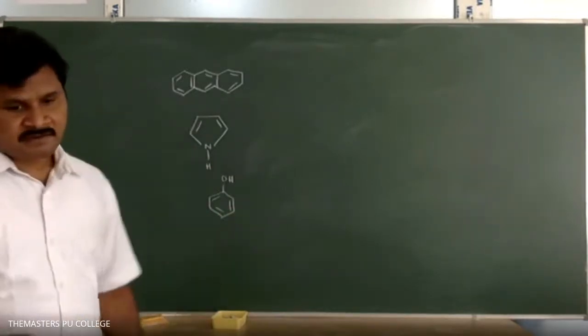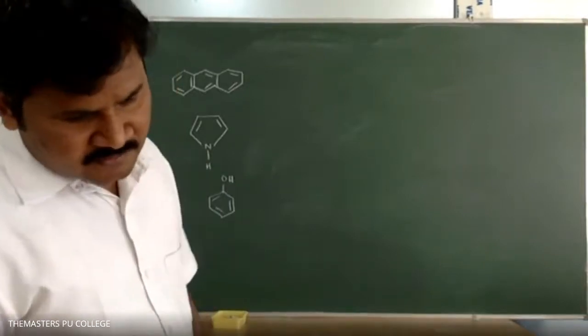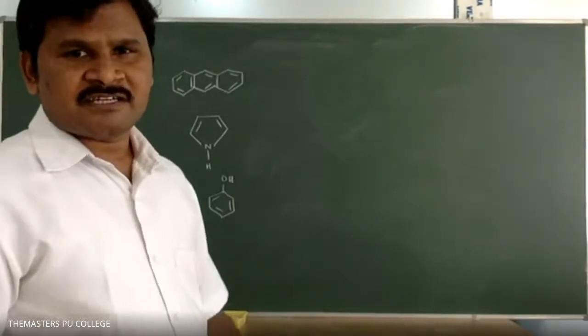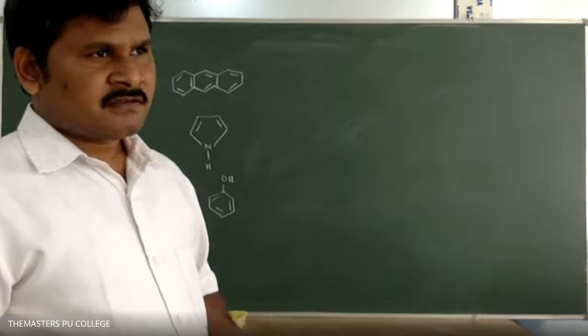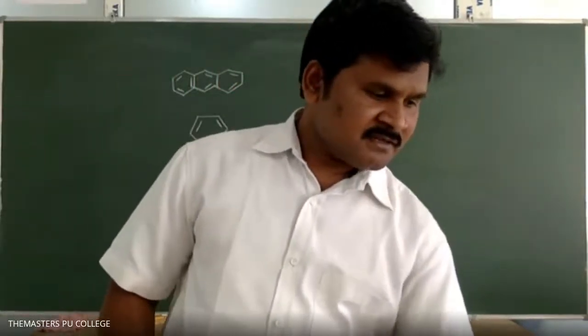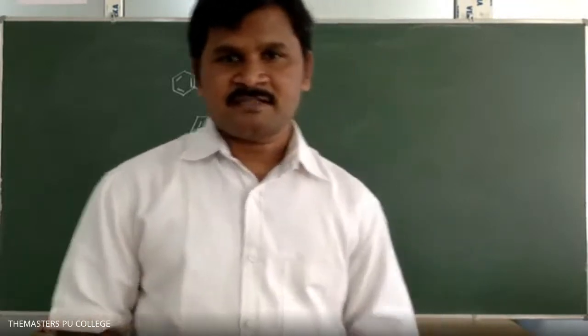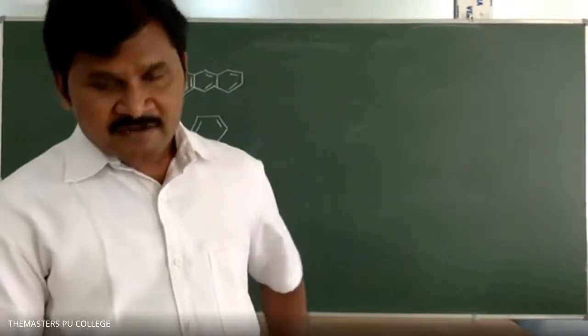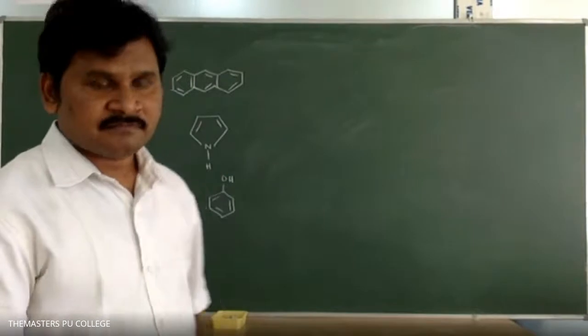This is phenol. Next, isobutylene. It is an open chain compound. Butylene means 4 carbon atoms total. Isobutylene means 2-methylpropene, nothing much. Okay? So that's why pyrrole is the heterocyclic compound.